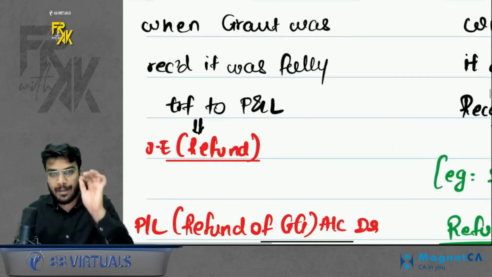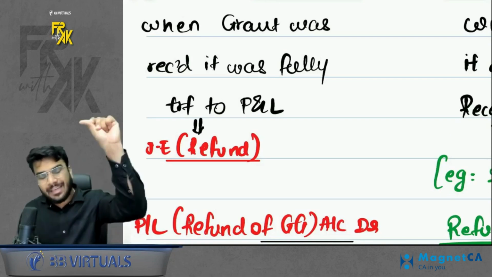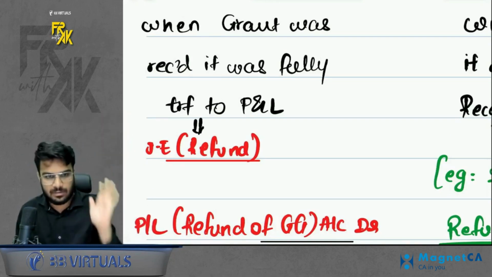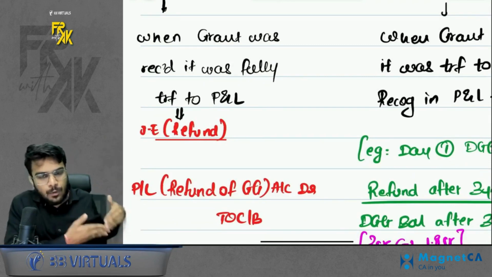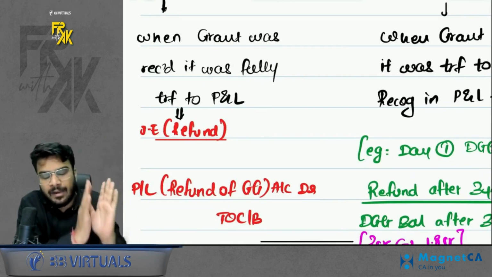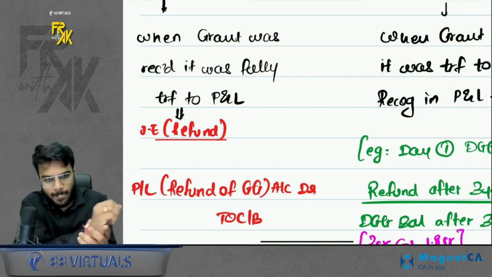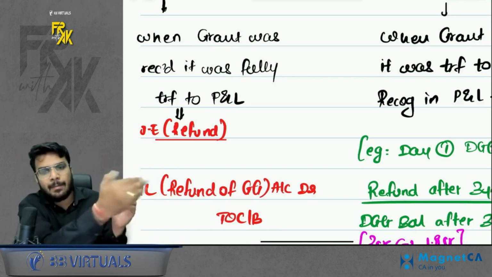So let's say, for example, when the grant was received, you immediately transferred the grant to profit and loss. So the refund will also happen through profit and loss. When you received it, you transferred to P&L, so the refund is also from P&L. The entry for refund is that you have to give the cash money back. So you will credit cash/bank and debit the profit and loss.